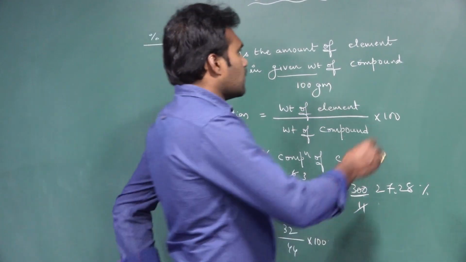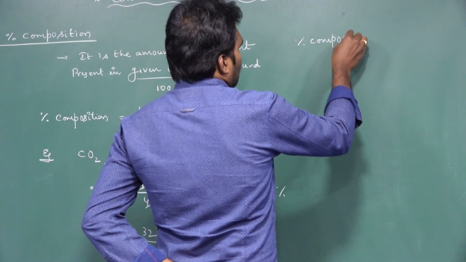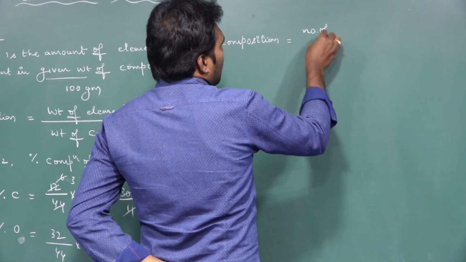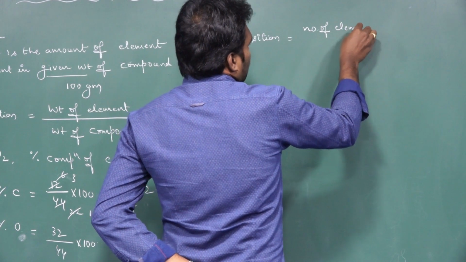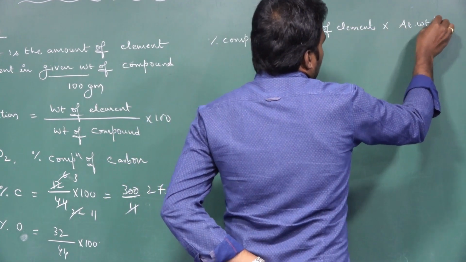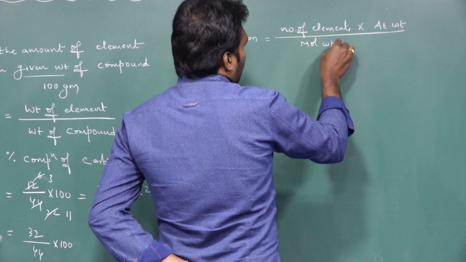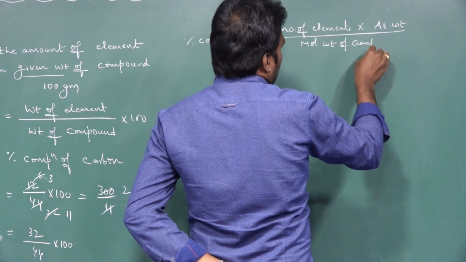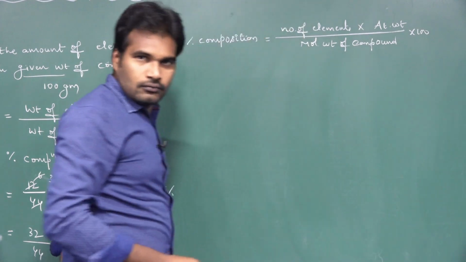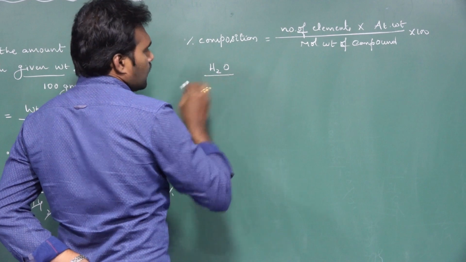And one more formula is also there: percentage composition is equal to the number of atoms of the element into the atomic weight of that element, divided by the total molecular weight of the compound, into 100. For example, H2O.